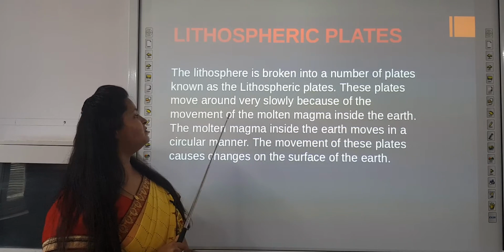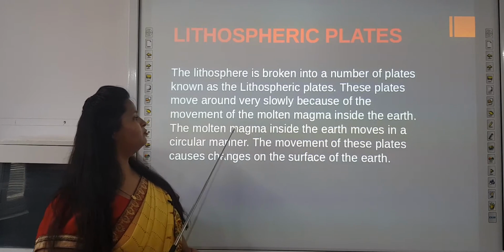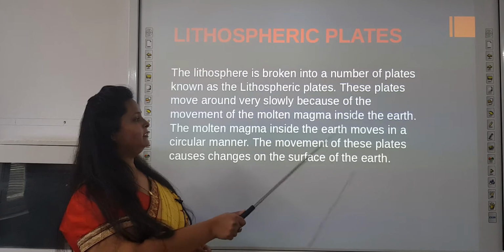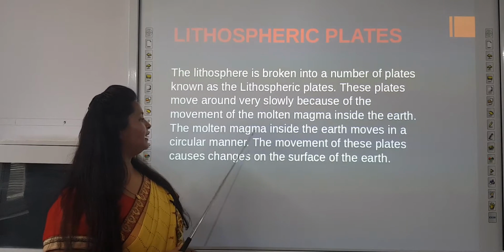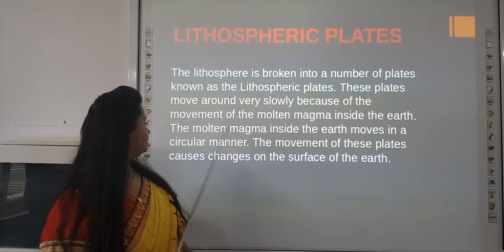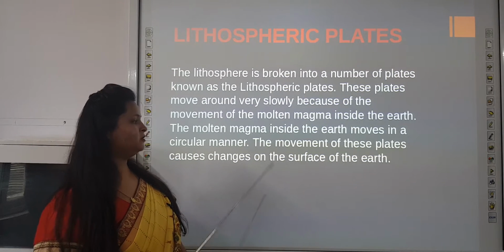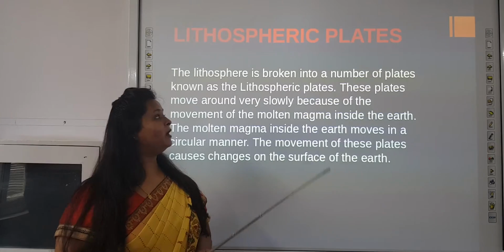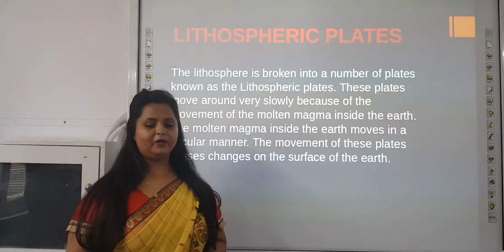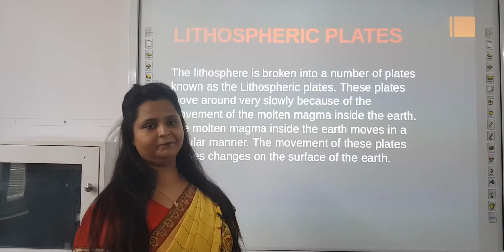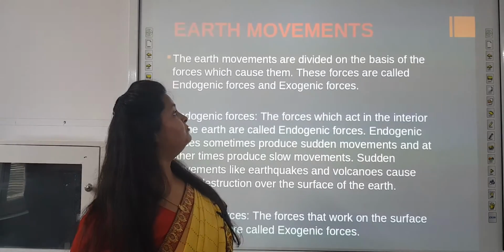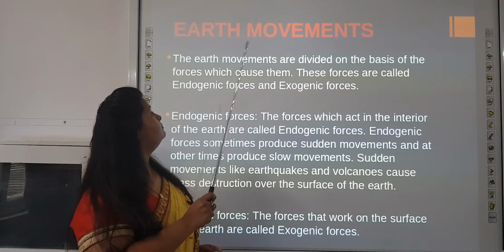These plates move around very slowly because of the movement of the molten magma inside the earth. The molten magma inside the earth moves in a circular manner. The movement of these plates causes changes on the surface of the earth. Now why do these plates move? Because of the movement of the molten magma inside the earth. Further we move on to the earth movements.